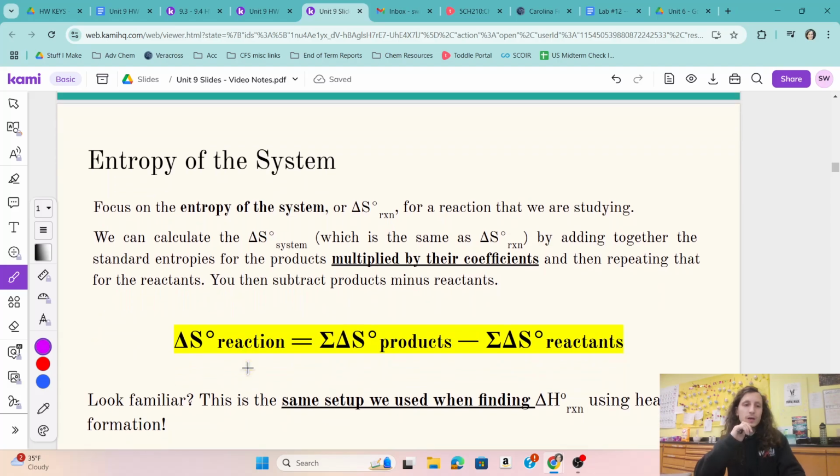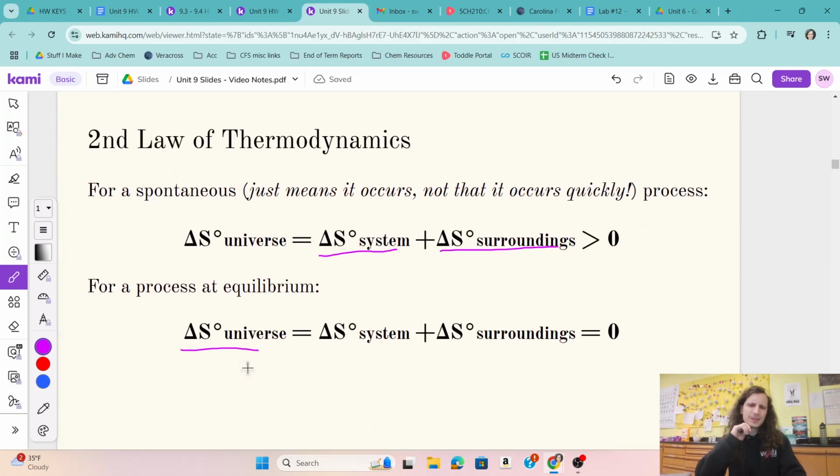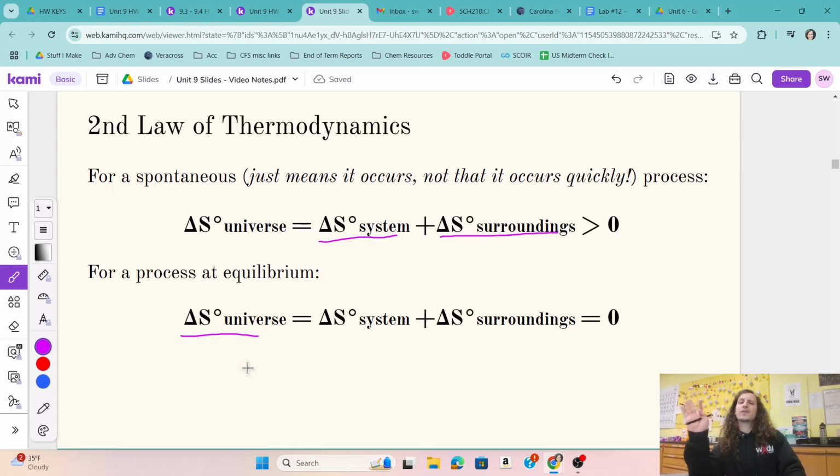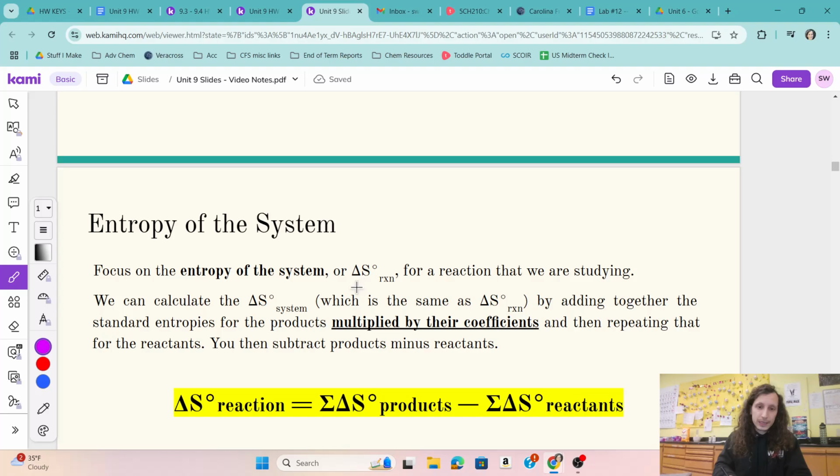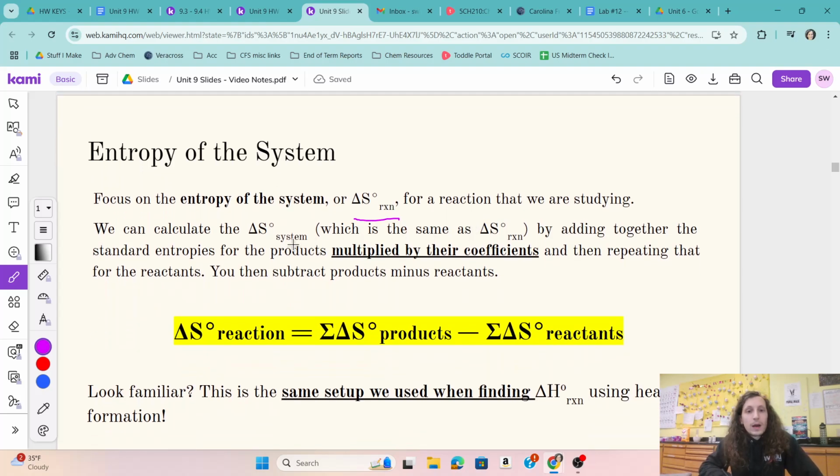Now, when we talk about entropy of the universe and the system and the surroundings, this is getting very out there. What we're really talking about in the rest of this unit is going to be the system, right? What's in my beaker? What reaction am I looking at? And so that's why we'll be using this notation, delta S reaction. Again, that little circle meaning at standard conditions, to talk about the entropy of just, what is the process in front of my face.